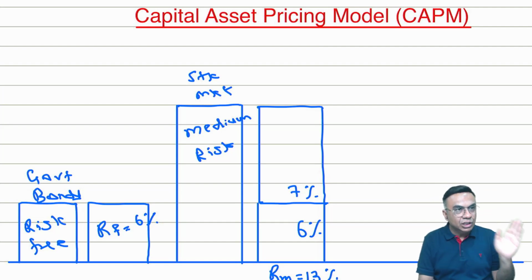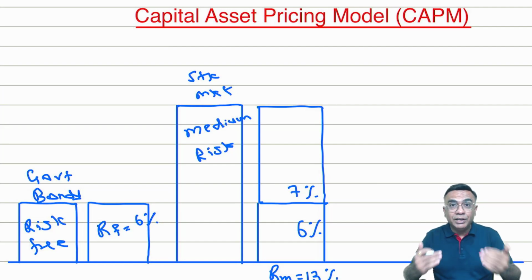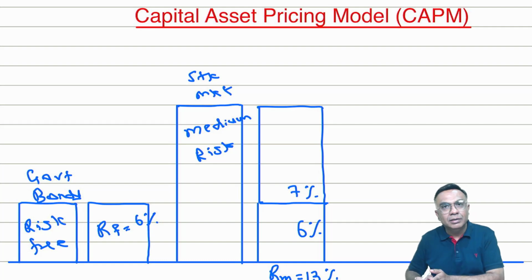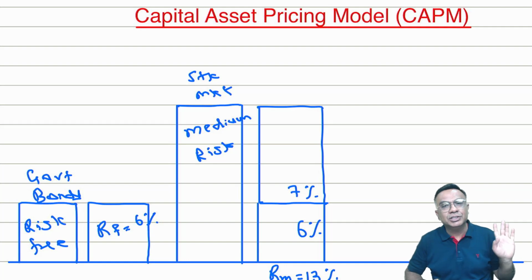But if you are investing in a government bond, you are going to get 6%. Then where are you going to invest? Now this depends on your risk taking capacity. If you are ready to take risk, you can go for the market. You are taking risk, you are getting higher return. But if you are investing in a government bond, assuming that I don't want any risk, then you will get 6%. But both the options are now comparable.